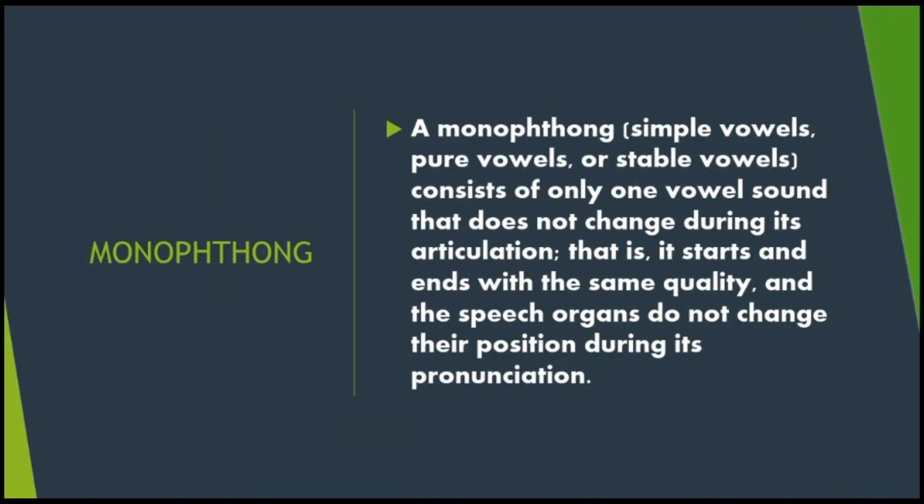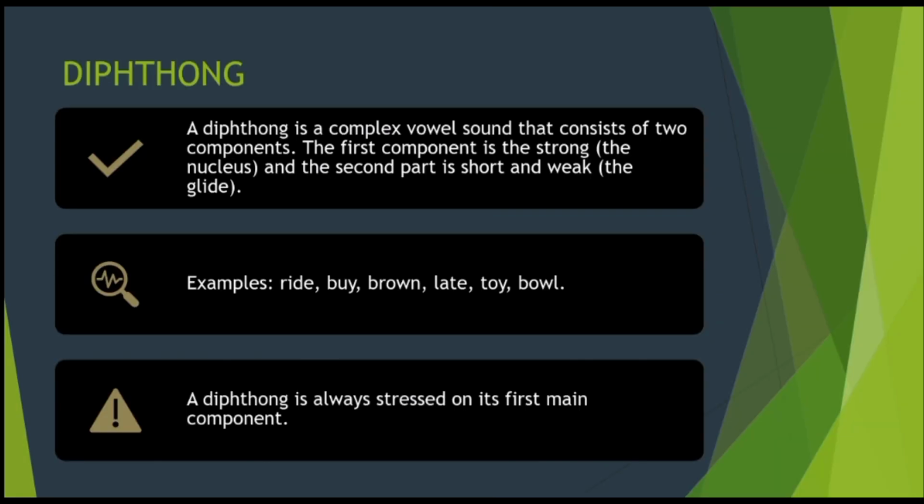A monophthong, also called a simple vowel, pure vowel, or stable vowel, consists of only one vowel sound that does not change during its articulation. That is, it starts and ends with the same quality, and the speech organs don't change their position during its pronunciation. A diphthong is a complex vowel sound that consists of two components. The first component is strong, or the nucleus, and the second part is short and weak, or the glide. Examples are ride, buy, brown, late, toy, and bowl. A diphthong is always stressed on its first main component.